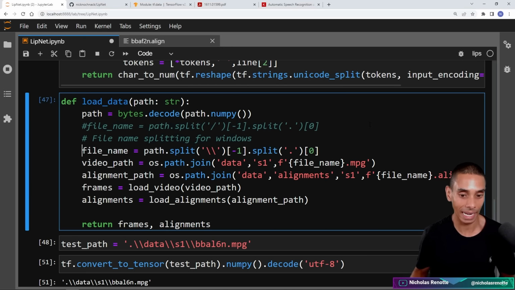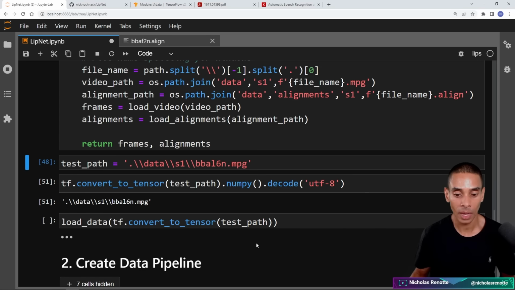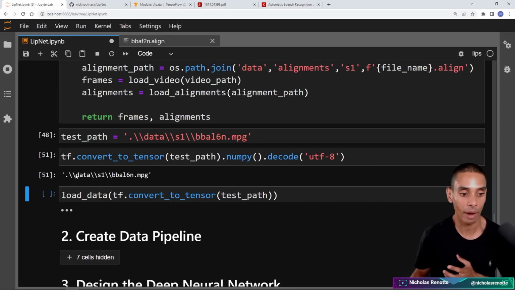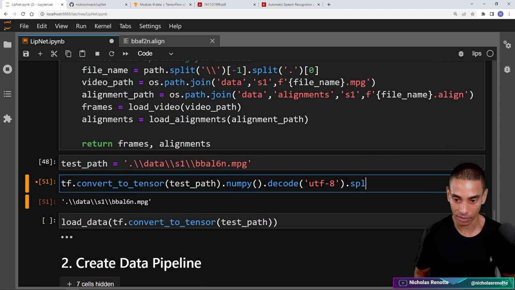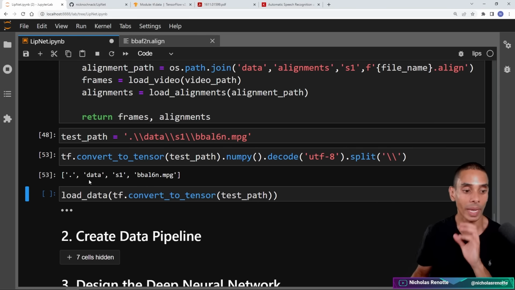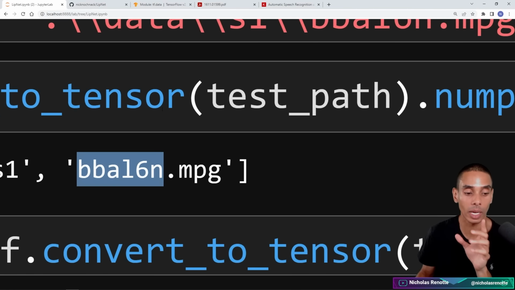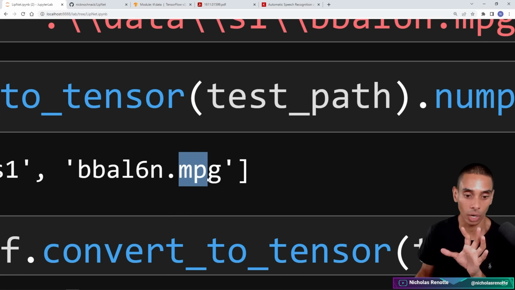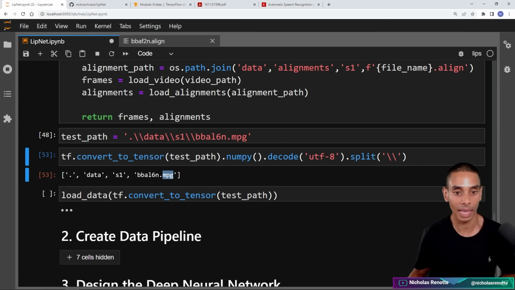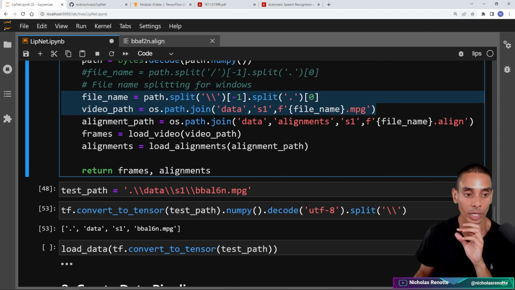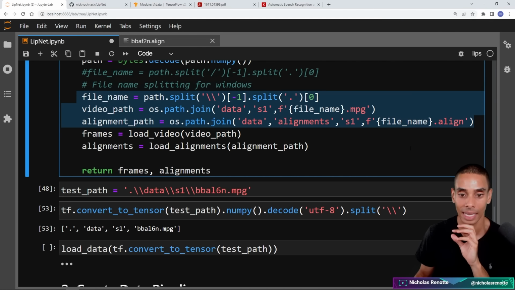So I'm going to comment that out and leave the Windows bit open. What we'll effectively be doing is grabbing this string and then splitting it. If I type in .split, I'm going to split on the double backward slash so that we are now able to unpack the entire path. What we want is this file name here, because we're going to grab the matching alignments to that. The alignment will be called BBA1 or L6N.align, and it's going to be in a slightly different folder. So this magic that is happening in these three lines is exactly what is happening.